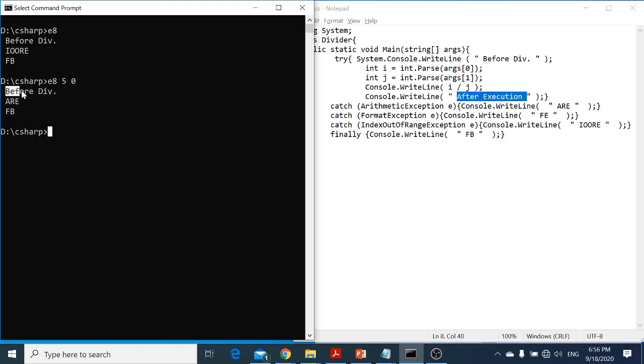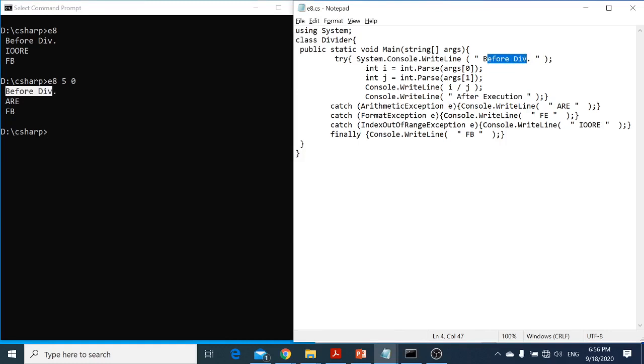There you go. This time the message is different now. Before division, yes, it is there. It went up before division, then it has done this thing. And now while dividing, I got a problem of arithmetic exception. Divide by 0. By the way, now I'm displaying ARE, any arithmetic exception. Why not use e.message and see what happens.